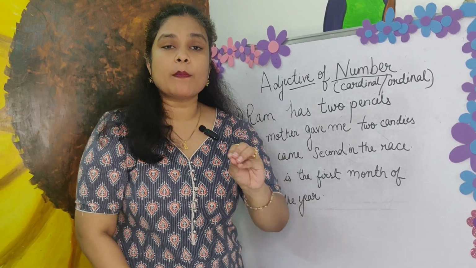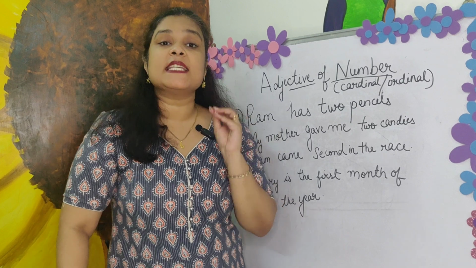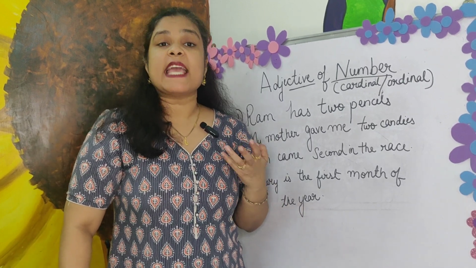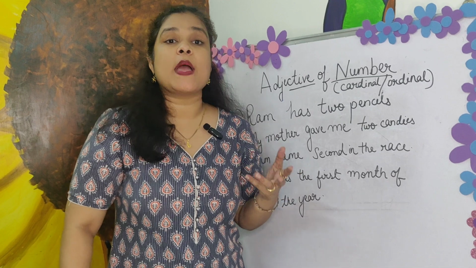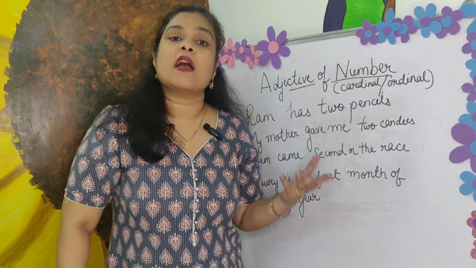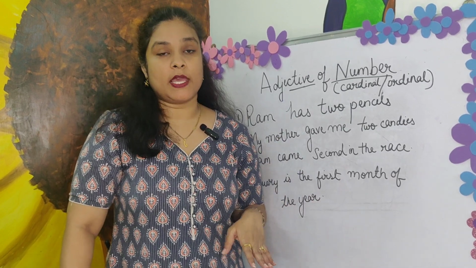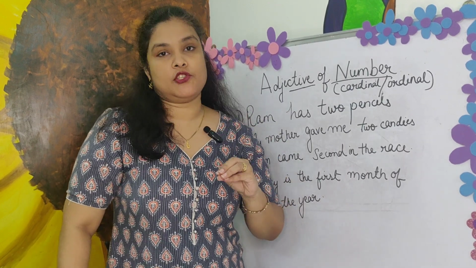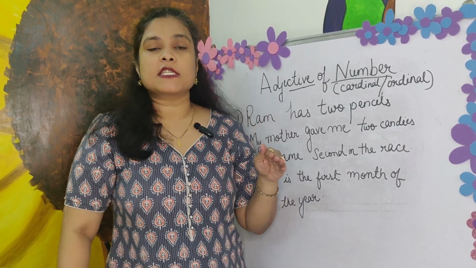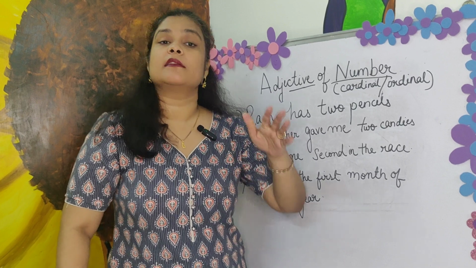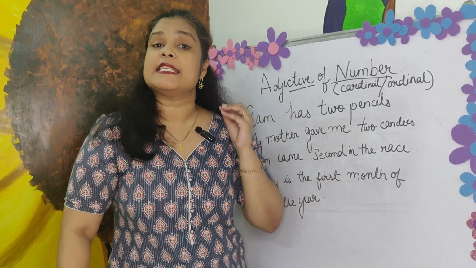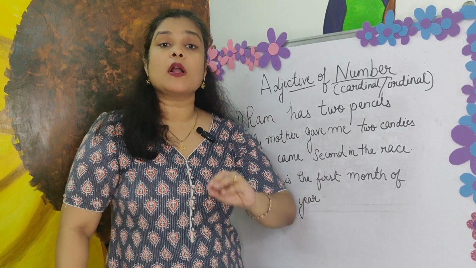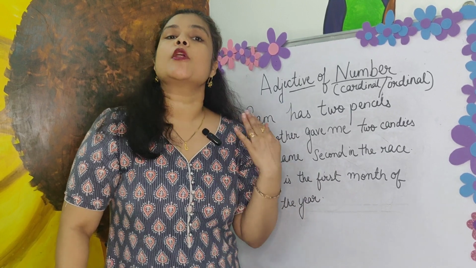Cardinal numbers talk about distinct numbers. For example, 1, 2, 10, 35, 12, 100, 1100 or whatever it is. But ordinal numbers talk about positions. Like the first, the second, the third, the 35th, the 40th, the 20th. So ordinal numbers talk about positions or places.